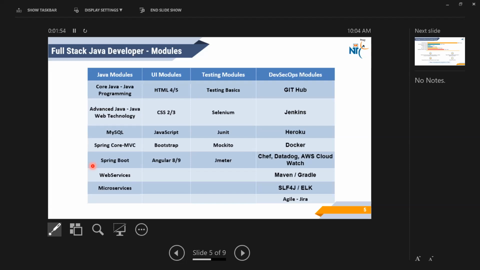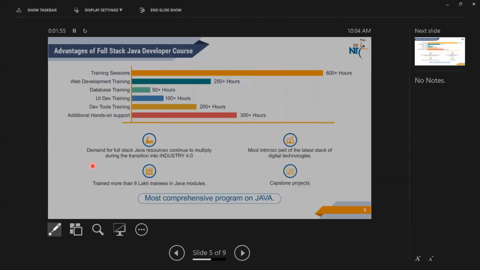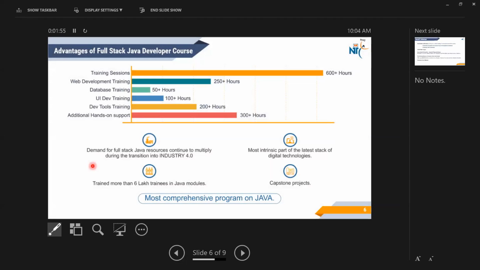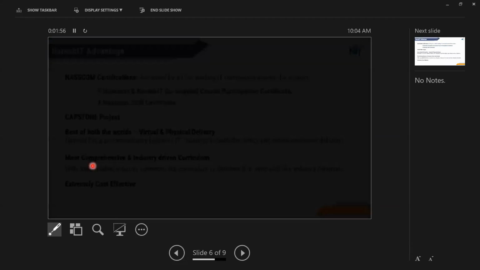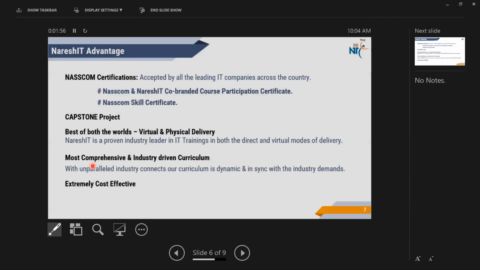Okay. So after completing all these 6 months of course, then what you will be getting, you will be getting 2 certificates, guys. 2 certificates. One is Naresh IT along with NASSCOM co-branded certificate, meaning these students have done this full stack Java developer course in Naresh IT. You will be getting a certificate like that. And second one is NASSCOM skill certificate. Guys, that is a very, very important certificate.